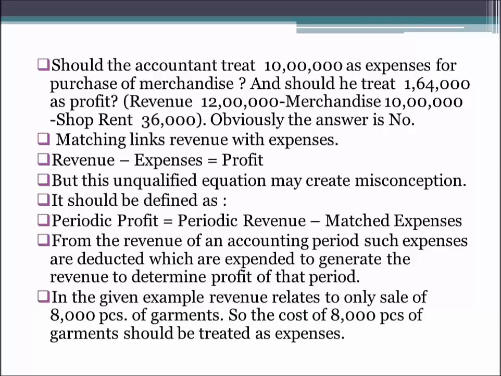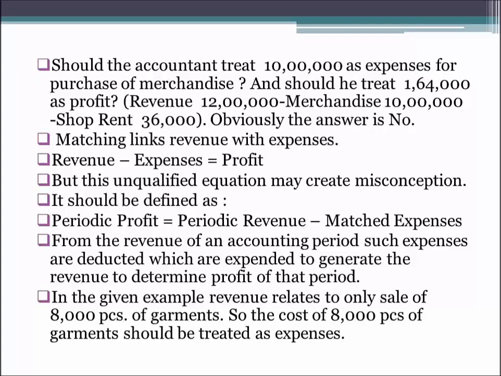So the profit will be calculated as revenue of rupees 12 lakh minus the merchandise expense, that is the matched merchandise expense of rupees 8 lakh, and minus the periodic expense, that is the shop rent 36,000, and then we get the correct profit. So the matching concept says that the periodic revenue minus the matched expenses. We have to take the revenue and we have to take the expense which are matching with the revenues, and we have to take the expense which are periodic. Then only we'll get the profit amount.